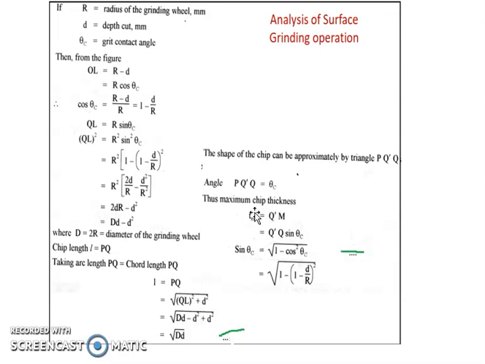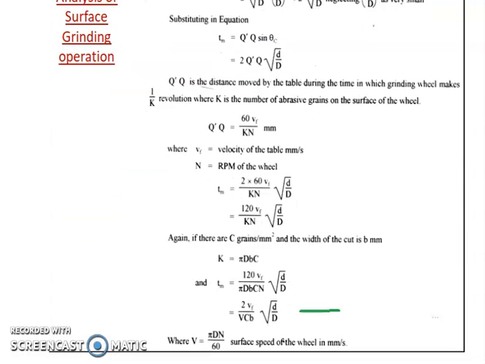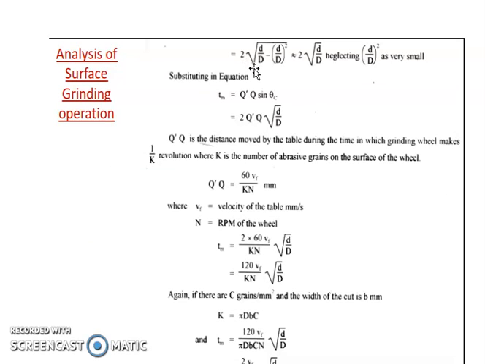So Q dash Q sine theta C equal to Tm, and sine theta C we have already evaluated as under root 1 minus cos square theta C, and because we know cos square theta C as we have calculated already, putting the value of cos theta C, squaring that, we find the expression of sine theta C. So this comes out to be 2 under root small d capital D minus small d capital D square, and since d is very small, the ratio d by capital D will again be very small and its square even smaller, so neglecting the d by D square term, this comes out to be equivalent to 2 root small d by capital D. So Tm equal to 2 Q dash Q under root small d by capital D.